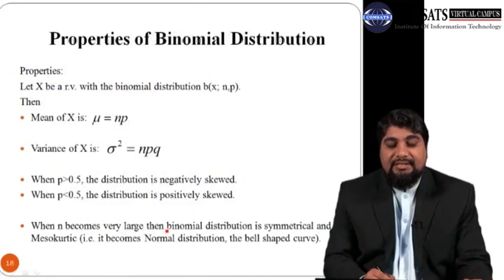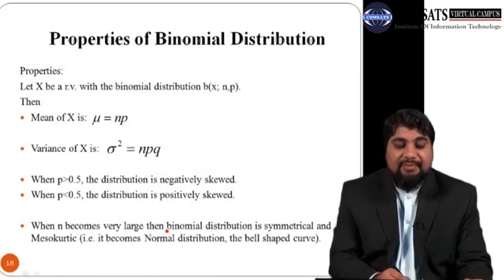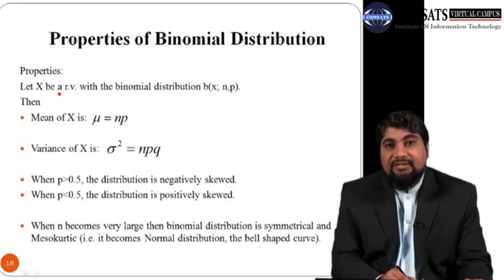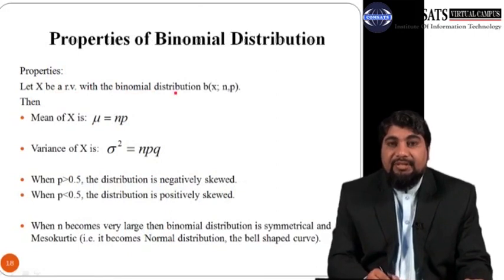So now let us discuss some of the properties of the binomial distribution. Let x be a random variable with the binomial distribution, that is B(n, p).